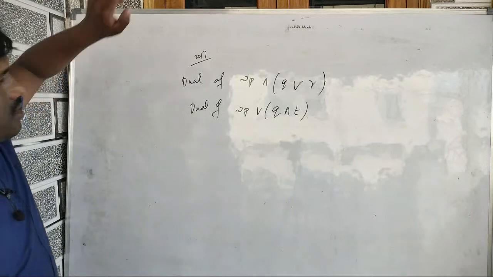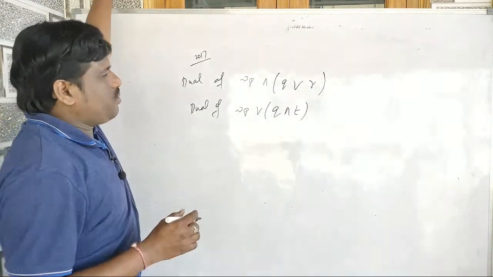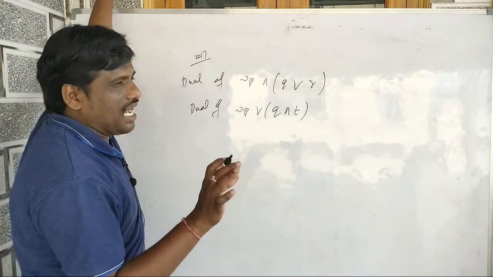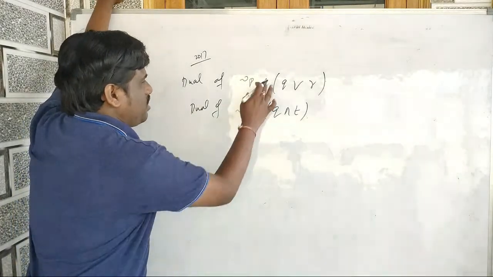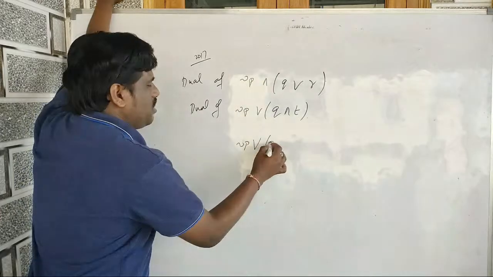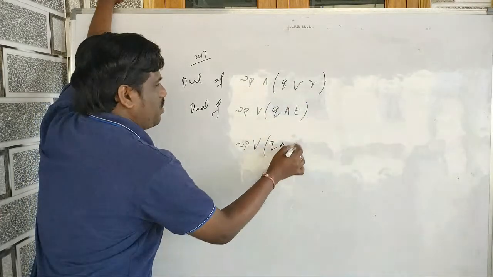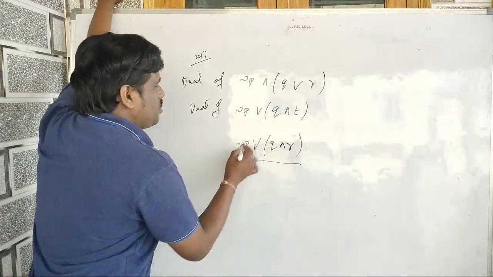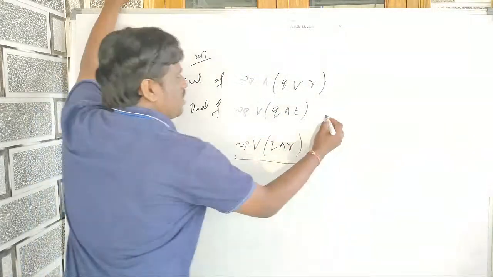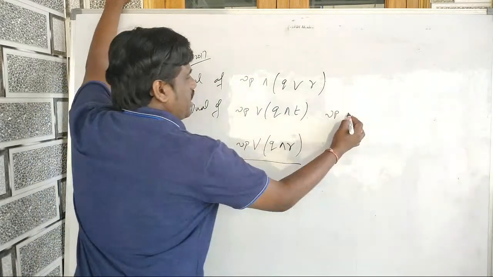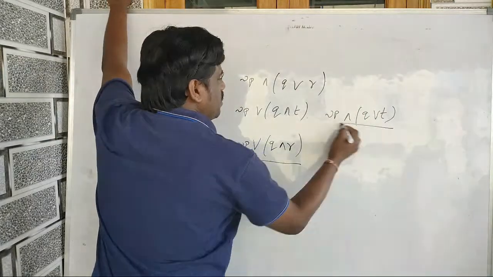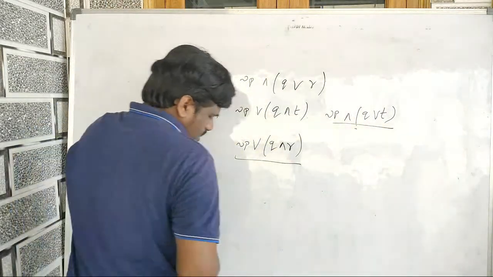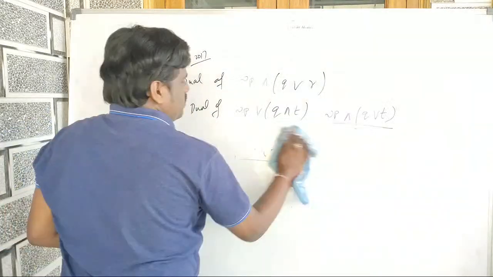these 2 statements. Dual statement means what, dual statement बोलो तो and किधर है उधर or करना, or किधर है उधर and करना। तो इधर क्या होगा, negation P, ये and है or हो जाएगा, Q ये or है and होगा, ये or आ जाएगा। तो ये इसका dual statement। इसका क्या है, negation P or हो जाएगा and Q and हो जाएगा or T। This is the dual statement. चलो ये easy question था,